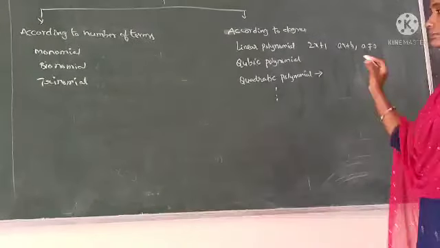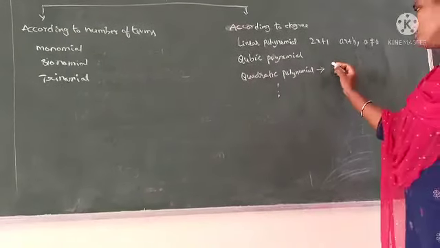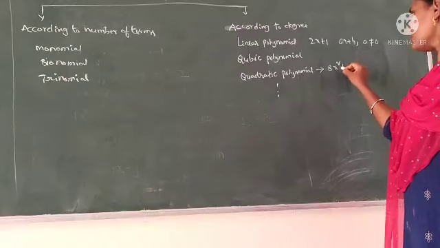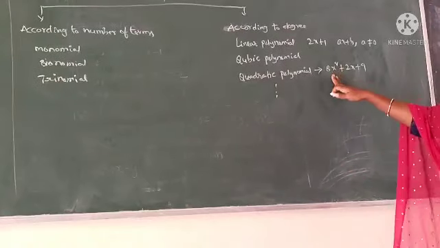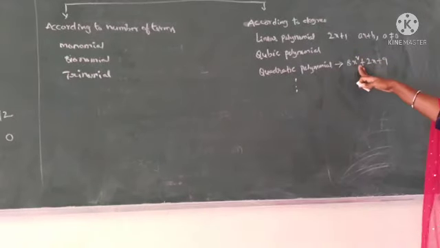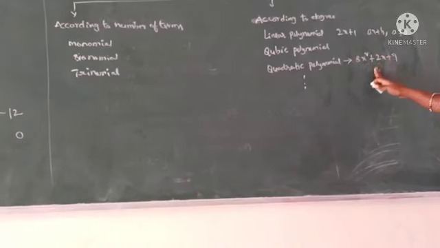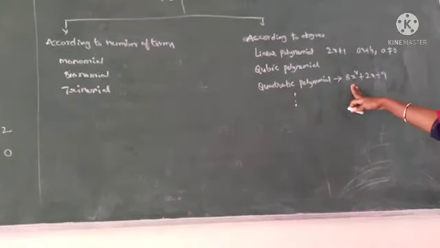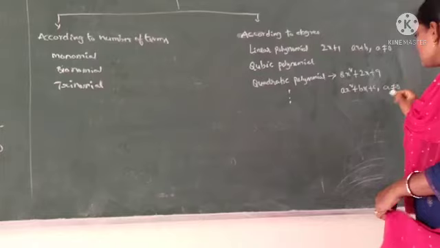In a polynomial, if the degree is 2, such type of polynomial is called quadratic polynomial. For example, 8x square plus 2x plus 9. In this polynomial, the highest degree of the term is 2. So, the degree of the total polynomial is 2. Such type of polynomials is called quadratic polynomials. The general form of quadratic polynomial is ax square plus bx plus c, a not equal to 0.